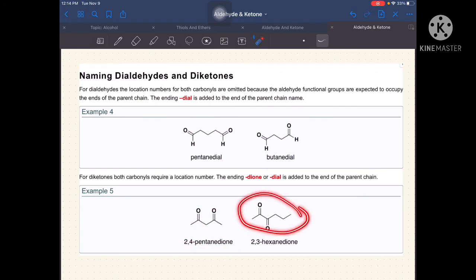So, in this final example of our diketone, it is no longer balanced, and it is very visible where we should start number 1. We start number 1 on our left side because the functional group is closer here compared to our right side. So, we have here 1, 2, 3, 4, 5, and 6. Their location is in carbon number 2 and carbon number 3. So, in this scenario, we have 2,3-hexane dione because there are 6 carbon atoms. So, that's it. Very basic.